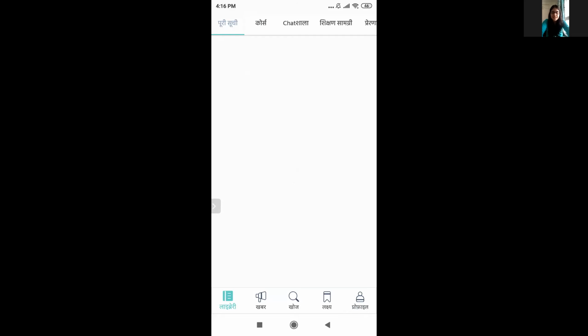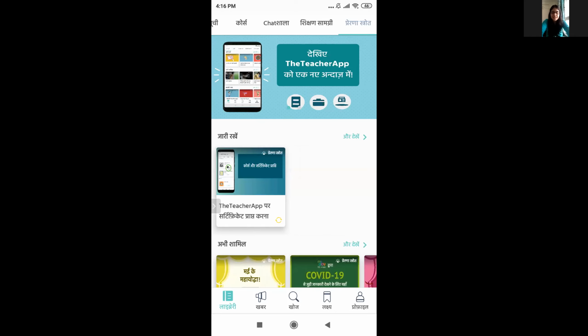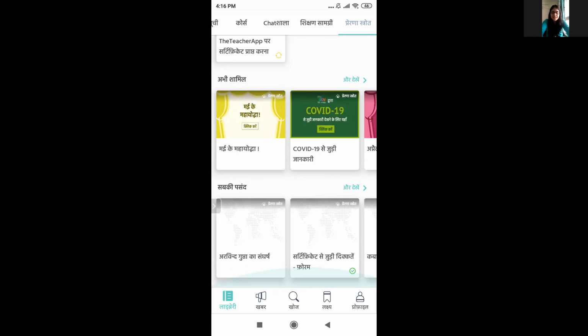I understand that there can be a lot of questions about certification. So let me tell you one more thing that you can do for that. I'm in the library. At the top, I can see different categories: Puri Suchi, course, Chatshala, all of that. Then when I go in Prerna Strot, you will be able to see a lot of courses for the certification. Basically, very short videos which will tell you about everything about certification.